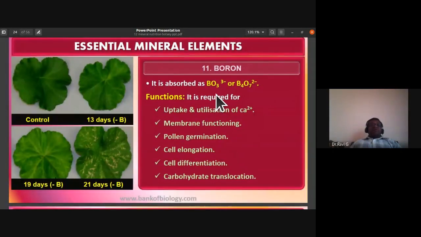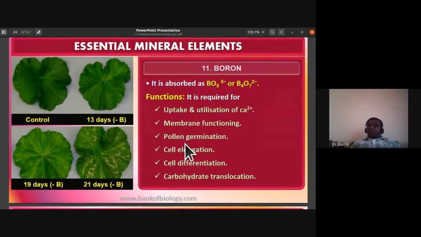Boron is absorbed as borate, that is BO3 3- or B4O7 2-. The functions of boron: it is required for uptake and utilization of calcium ions. Boron is also required for membrane functioning. For pollen grain germination, boron is very important, especially in experiments to germinate pollen grain on stigma. We use boron even in our labs.